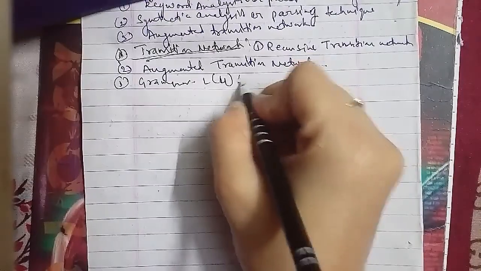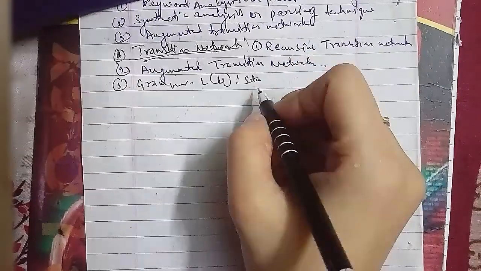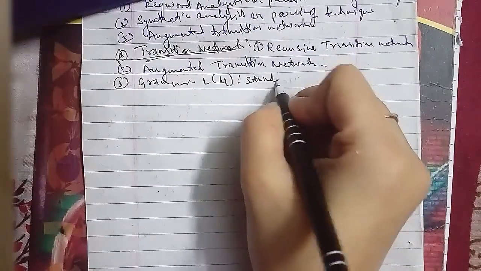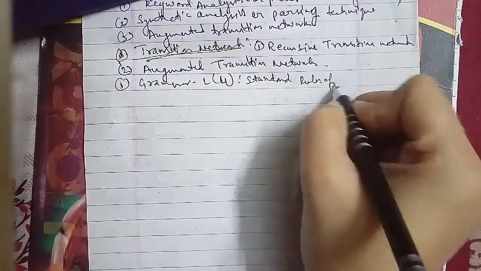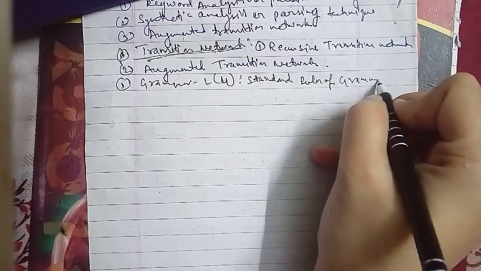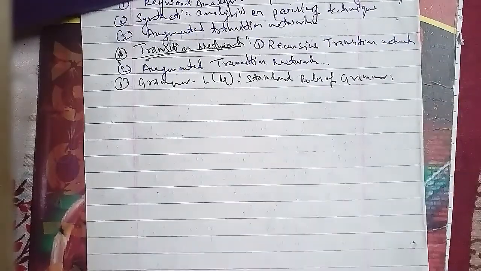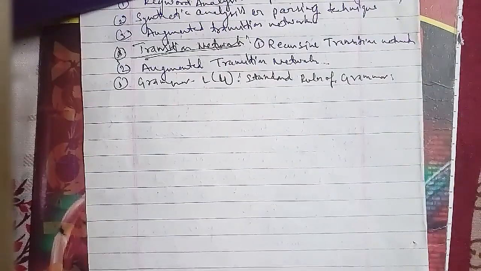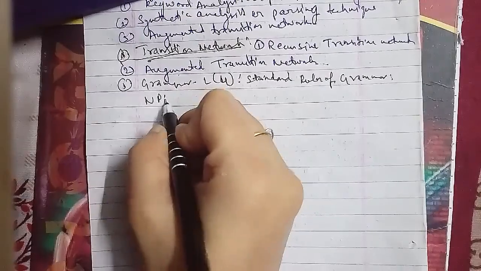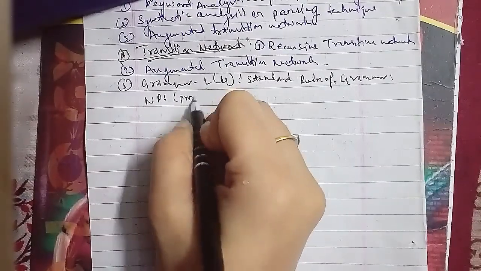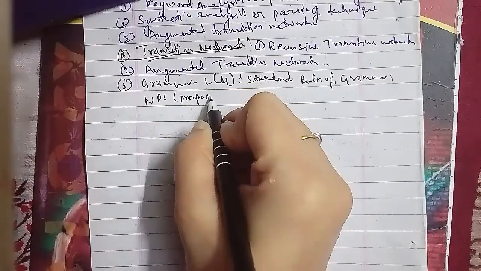Another is ADJ, that is adjective, which is happy, stupid. Another is MD, that is modal, which is very.